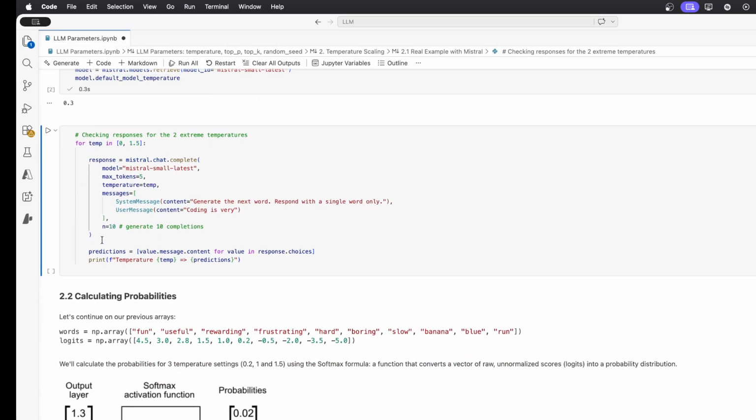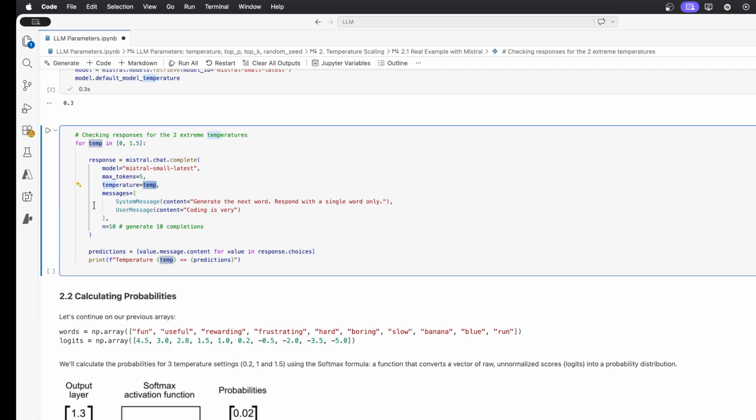this setting. What I'm doing here next is that I will show you the predictions for the two extreme temperatures. So we can choose the temperature 0 and we can choose the temperature 1.5 and ask exactly the same question in both cases. So I'm using Mistral Small Latest. I put maximum tokens 5 because I want a very short output. I'm actually asking to get a single word in the system prompt. The temperature will be one of these two in the loop. So the first time in the loop, it will use 0. The second time, it will use 1.5.